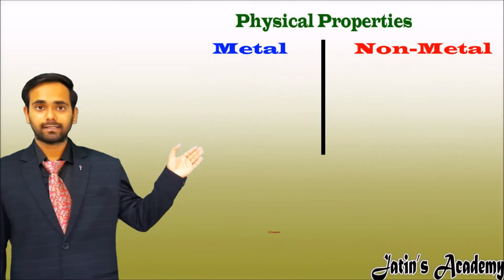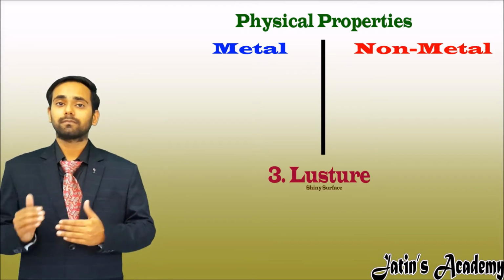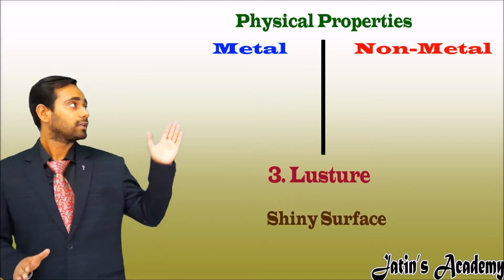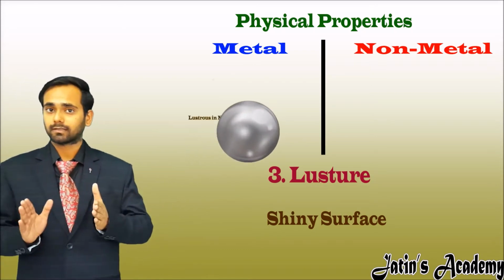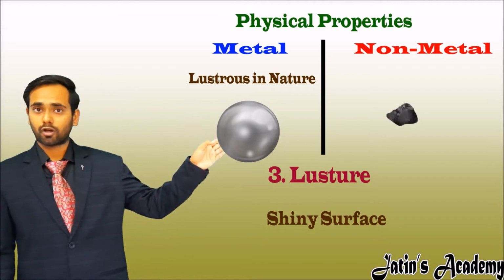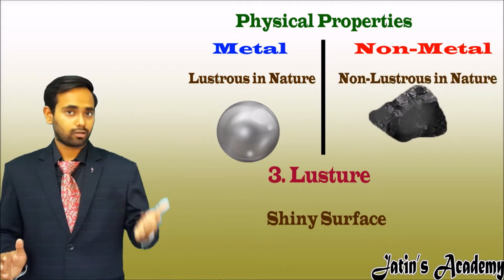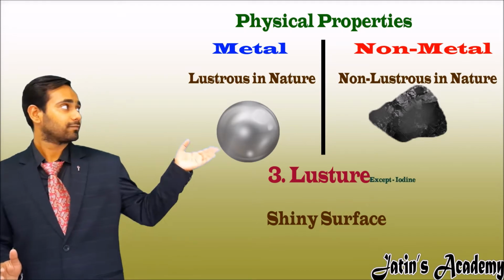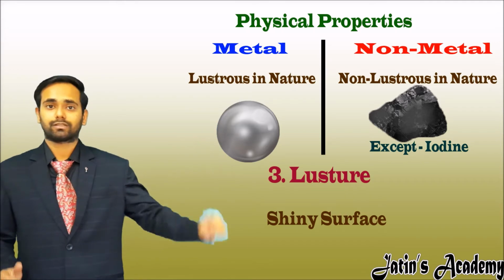Our third point is luster. Now what is the meaning of luster? Luster means shiny surface. Metals usually have a shining surface, so metals are lustrous in nature. On the other side, non-metals have a dull surface, so non-metals are non-lustrous in nature. But there is one exception, that is iodine. Iodine is lustrous in nature.